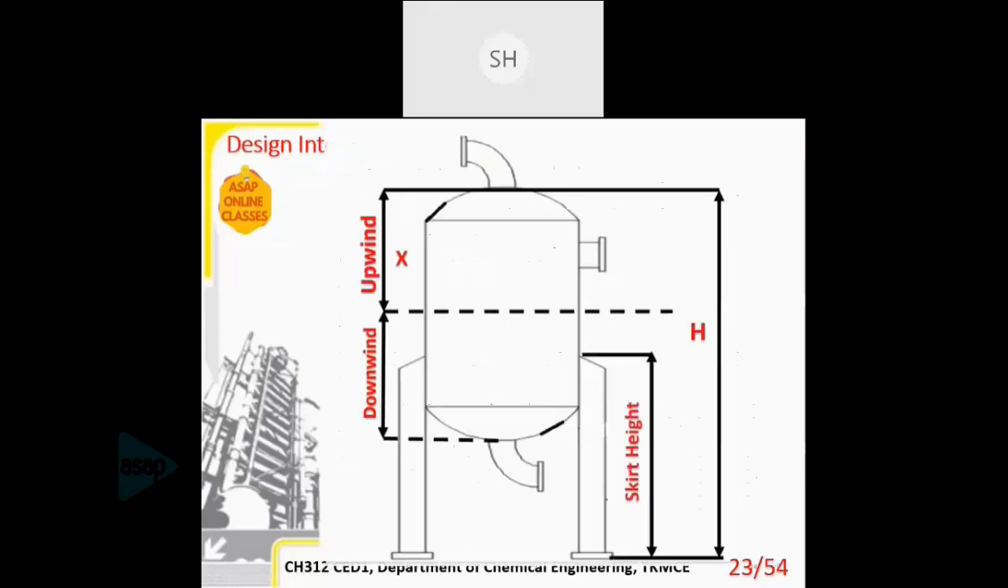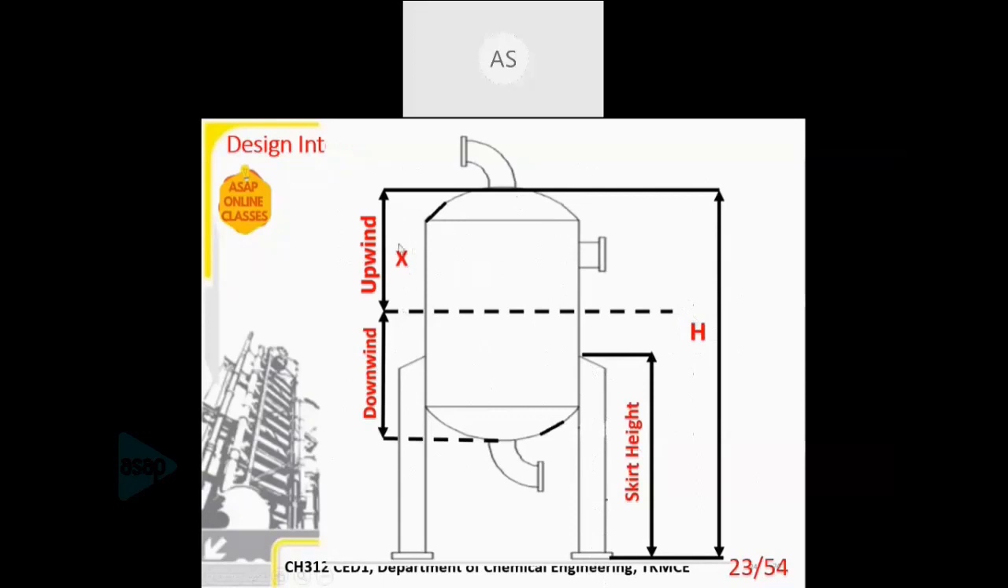So this is the schematic of what we'll be going to design. This is our column under consideration. The total height is capital H from the top of the column till the ground, or till where the support is stopping. That I'm calling capital H, or the total height. And this is the skirt height, or the height of the support.